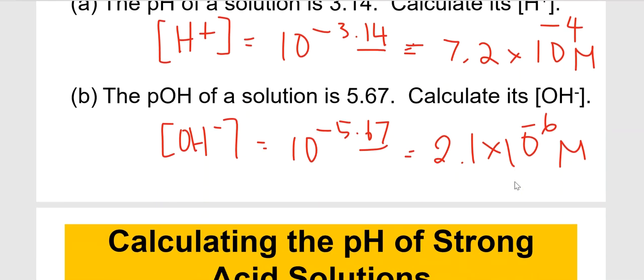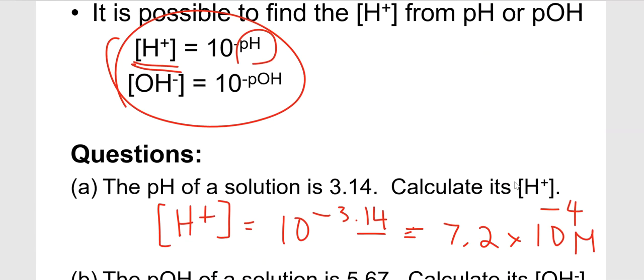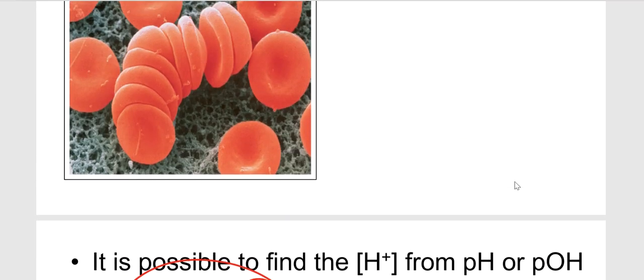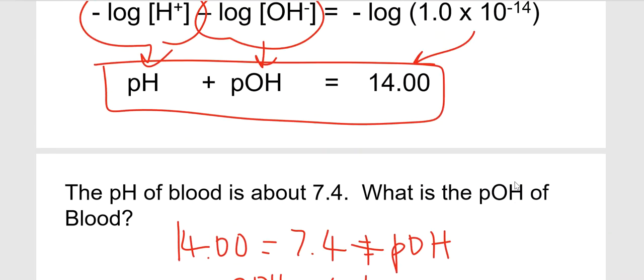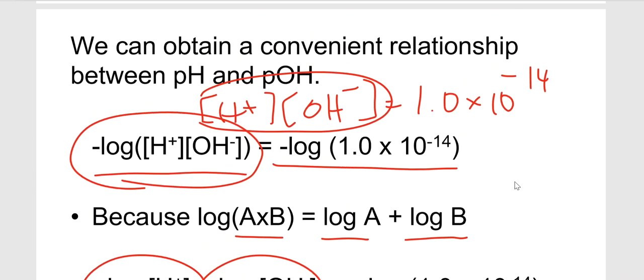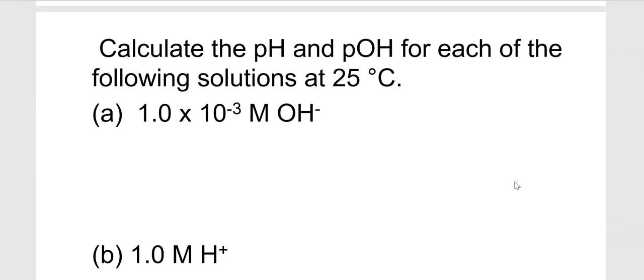Okay, just like that. Now let's go back to the other slide. I forgot to cover that slide. Let's go back over here. Okay, so if you have a problem like this, you can find the pH and pOH. If you have the hydroxide, find the pOH first.